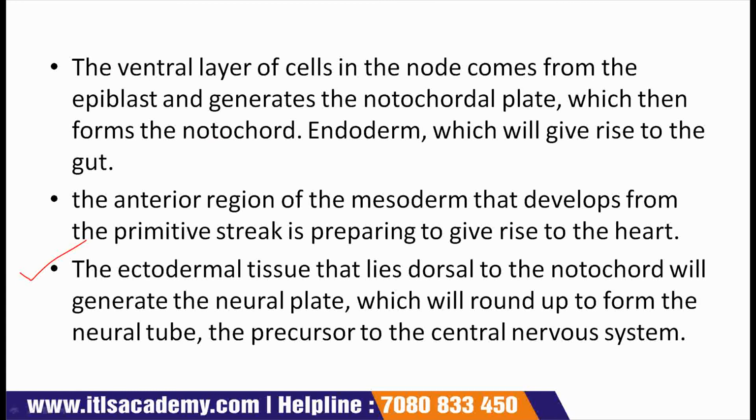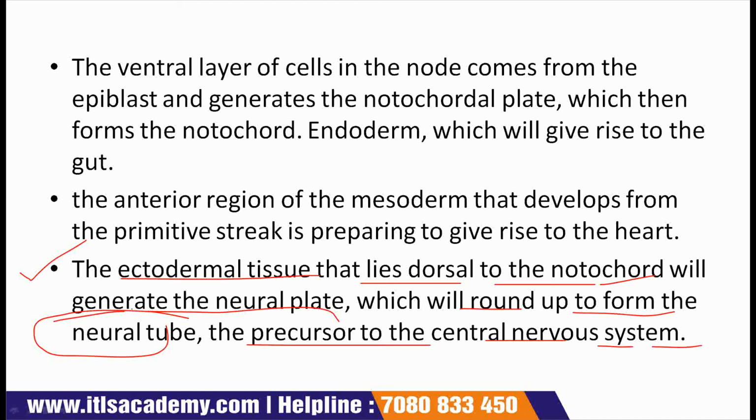Another point given here is the ectodermal tissues that lie dorsal to the notochord will generate the neural plate, which will round up to form the neural tube, and this neural tube is the precursor to the central nervous system, or we can say that after differentiation this neural tube will form the nervous system.